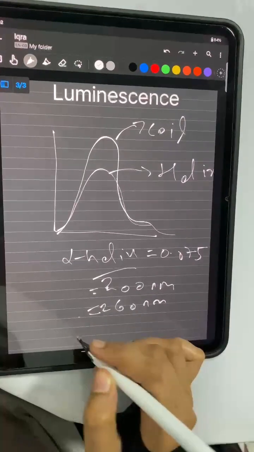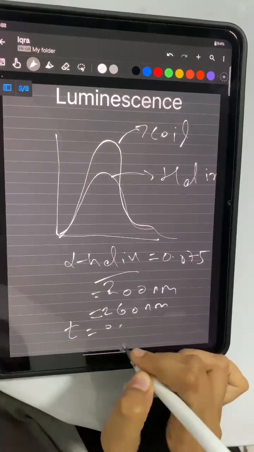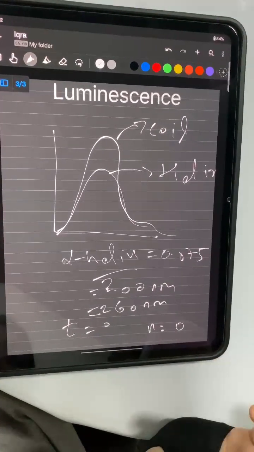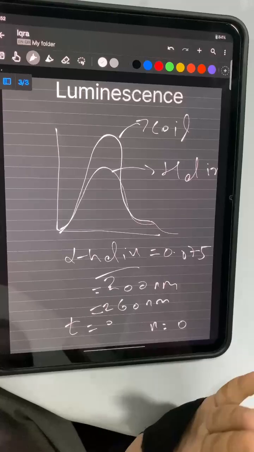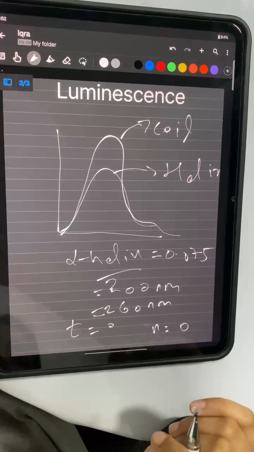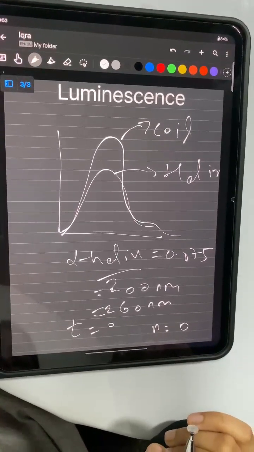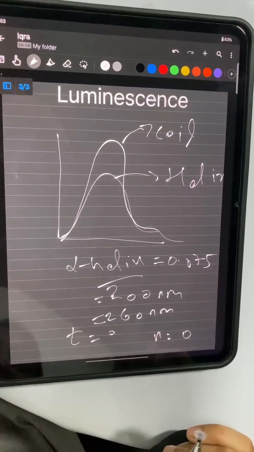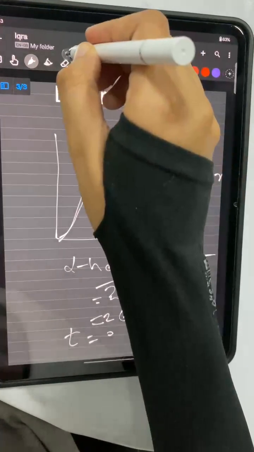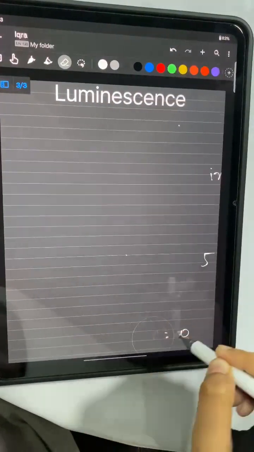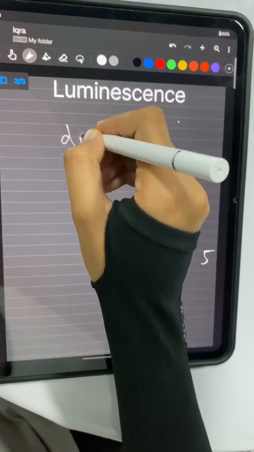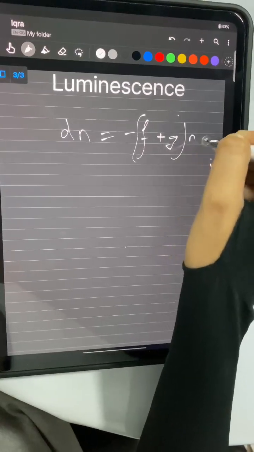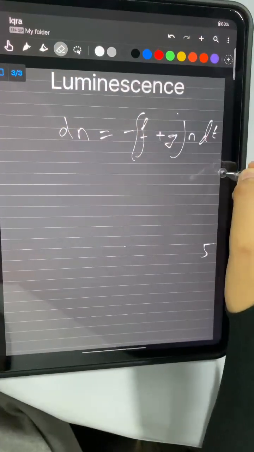Suppose that at the time we take as 0 there are N excited molecules. If the probability of the transition per second from an excited to an unexcited state, accompanied by the emission of a light quantum, is F, and the probability of the radiationless transition, in which the excitation energy is converted into heat, is G, then dN equals minus (F plus G) N dt.